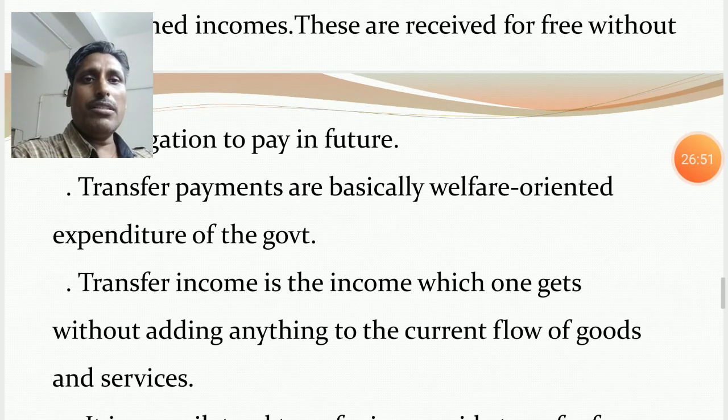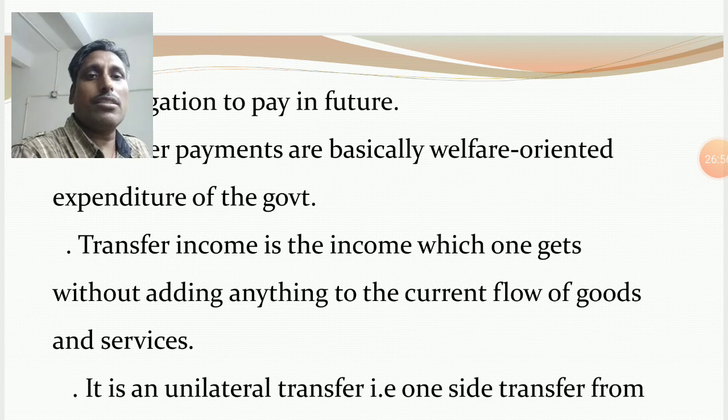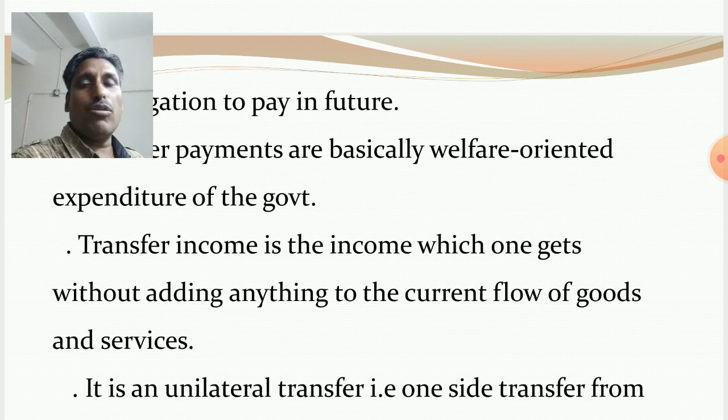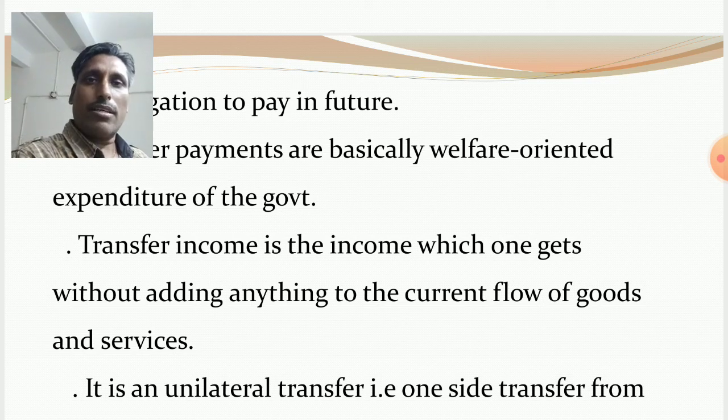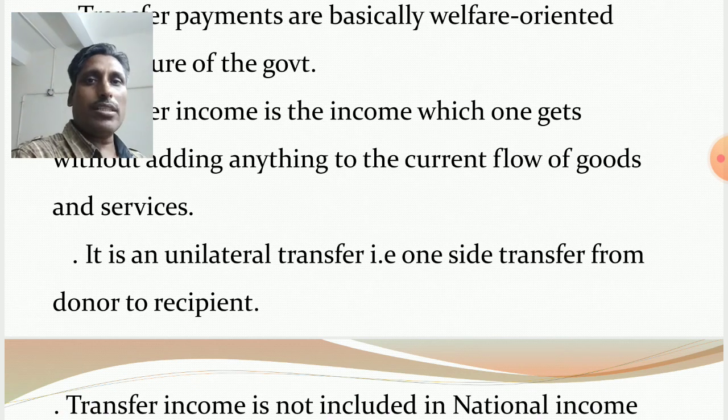Transfer income is the income which one gets without adding anything to the current flow of goods and services. It is the income received by the people without adding anything to the current flow of goods and services. They do not contribute anything to the production of goods and services, but receive income. It is a unilateral transfer, one-sided transfer.